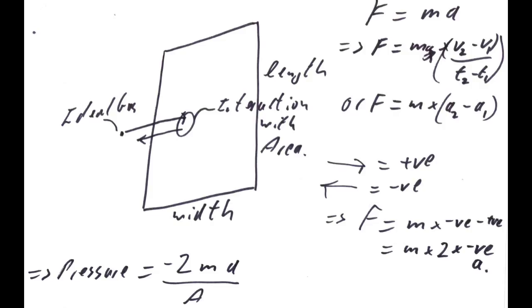That's strange. Surely that means that we have negative force on the wall then. Actually, you're wrong again here. We have only been referring to the gas particle so far. If we refer to the wall, then we must use Newton's third law to tell us the relationship. For every action, there is an equal and opposite reaction. This means that the force on the wall is equal in magnitude to the force on the gas, but opposite in direction. The force in our pressure equation is equal to twice the mass of the gas particle times the acceleration of the gas particle.